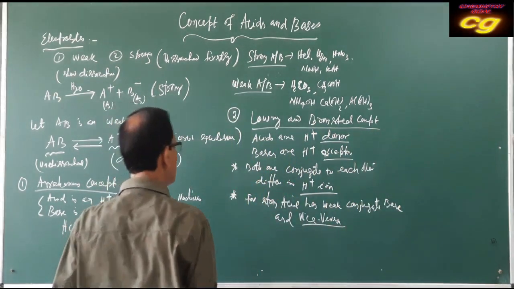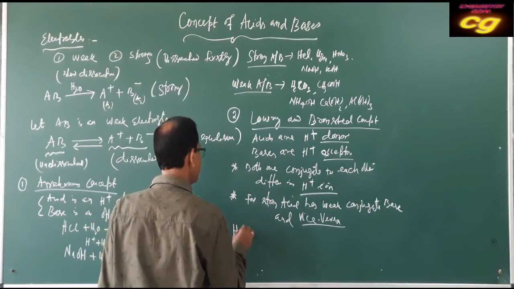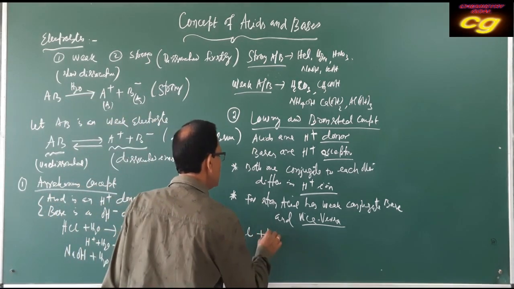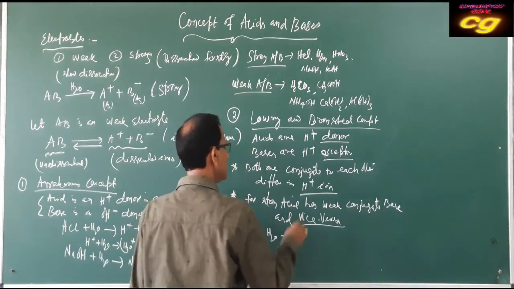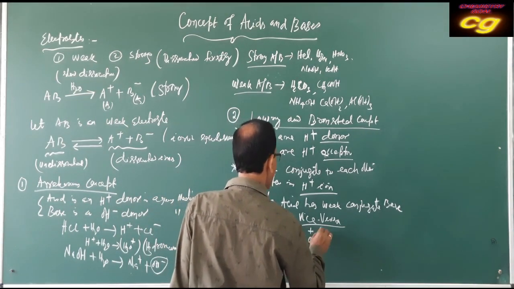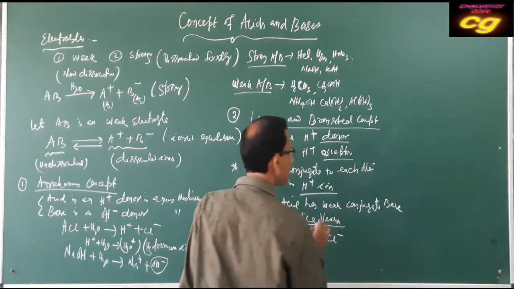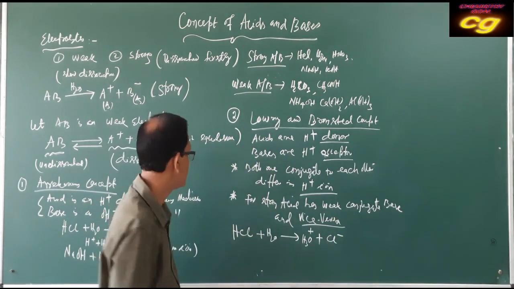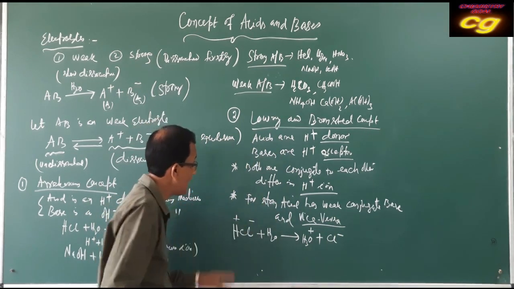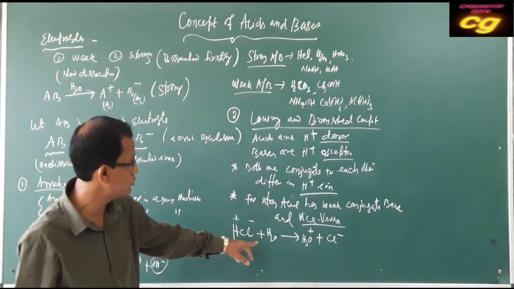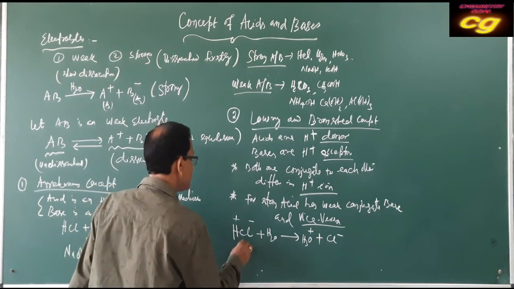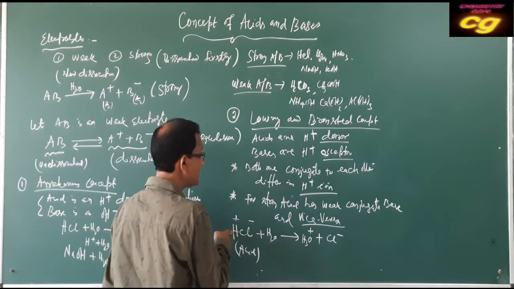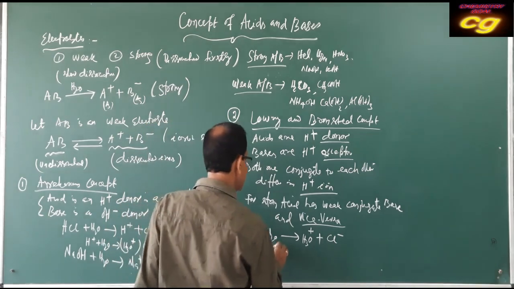For example, HCl in water, as we already discussed, produces hydronium ion and Cl minus. Because the H plus produced is accepted by water, forming hydronium ion. So HCl is an H plus donor. As it is donating H plus to water, it is called an acid. As H plus is accepted by water, water is a base.